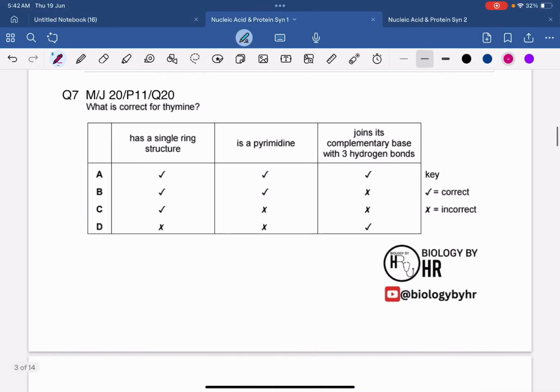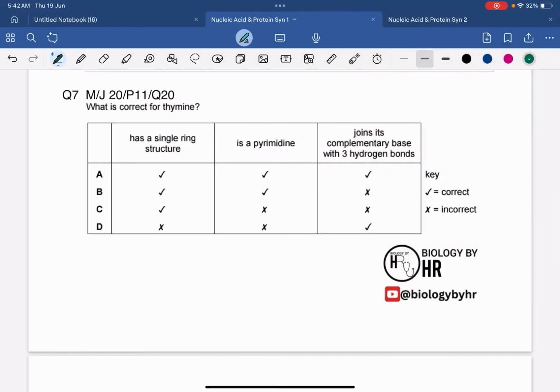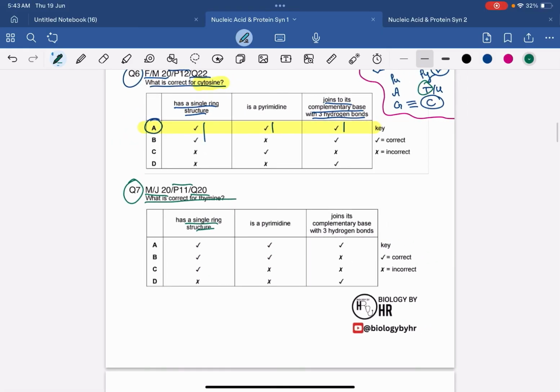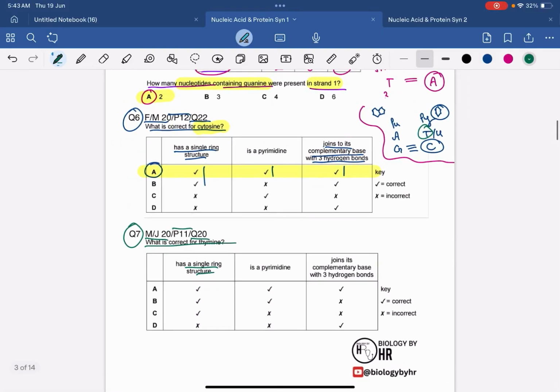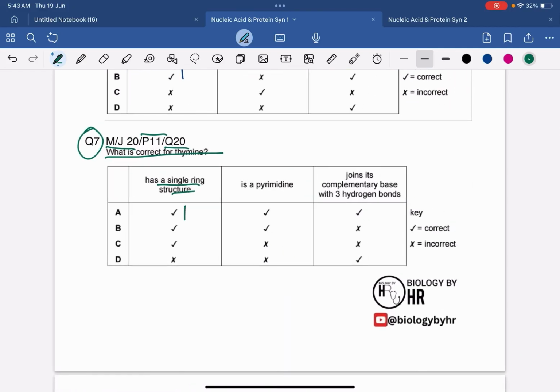Now let's move on to question number 7 over here. Let me change the color of the pen. Let's select green. Question number 7 over here is from May-June 2020, paper 1-1, question 20. What is correct for the thymine? So thymine has a single ring structure. Yes, thymine has a single ring structure. Why? Because thymine is a pyrimidine base. So yes, thymine has a single ring structure and it is a pyrimidine base.